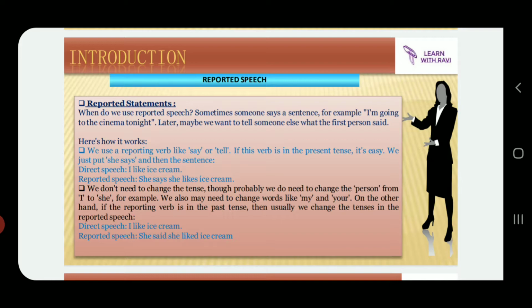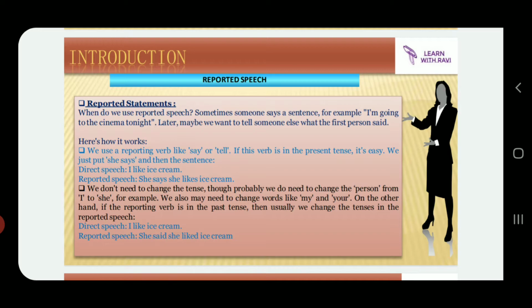Now the points mentioned here: when do we use reported speech? Sometimes someone says a statement or sentence like, I'm going to the cinema tonight. This given statement is written with inverted commas. Later, the person who said that may or may not want to tell someone else what the first person said. So when we have to convey this message to somebody else, it is called reported speech or indirect speech. So here is how it works.